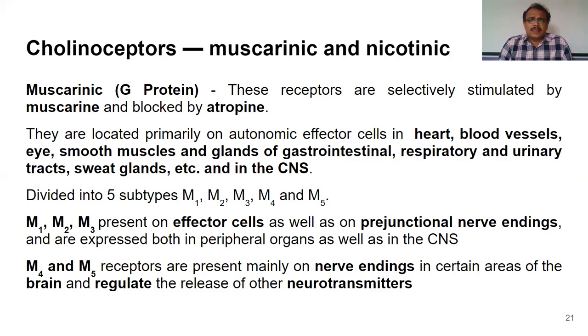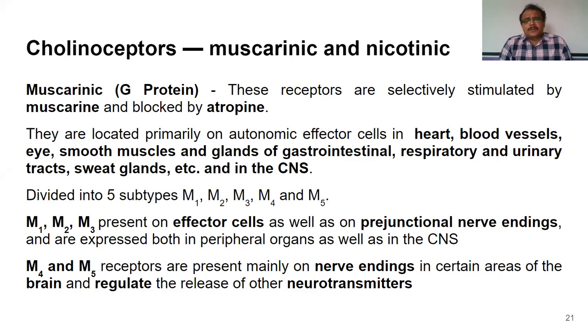These receptors can be categorized into two: muscarinic receptors and nicotinic receptors. Muscarinic receptors are the receptors which are stimulated by an alkaloid called muscarine and are blocked by an alkaloid called atropine. Based on the receptors' agonist and antagonist, they have categorized these muscarinic receptors and nicotinic receptors.